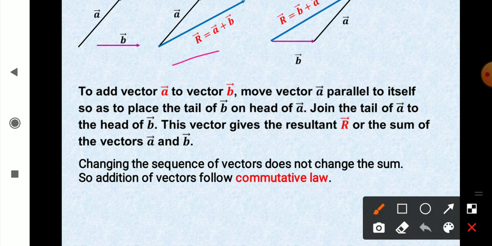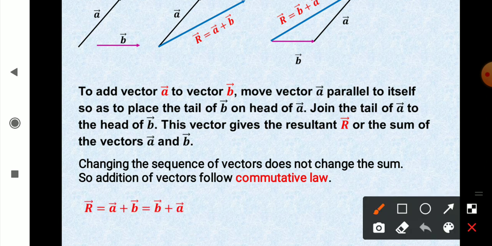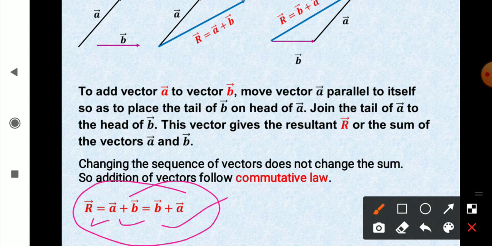And as I told you, changing sequence does not affect. That means addition of vectors follows the commutative law. And so here vector R is equal to vector A plus vector B is equal to vector B plus vector A.